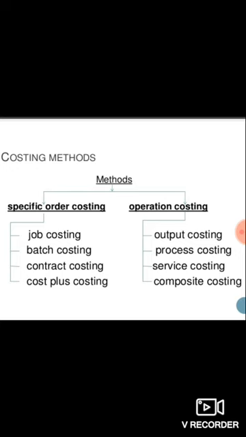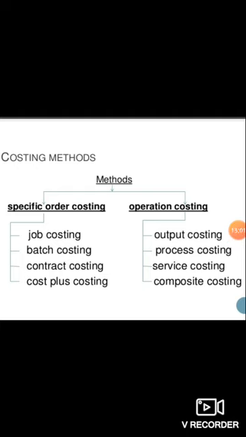For example, if a pen is produced by a company, then after completion of the specific order, they will produce another product in the same factory or with the same machines. Those are called job costing.